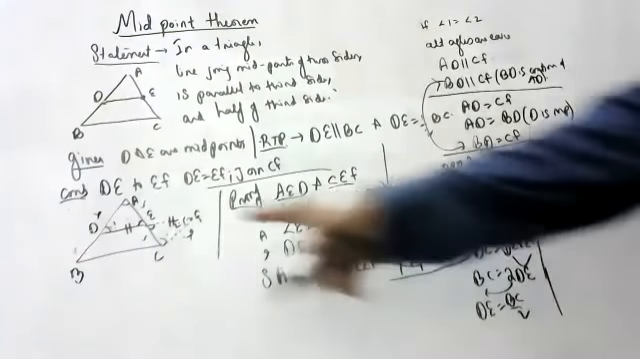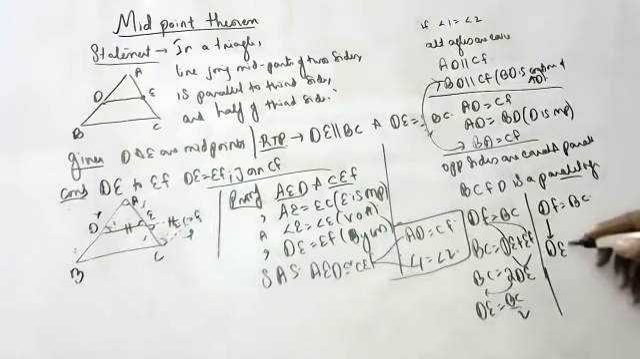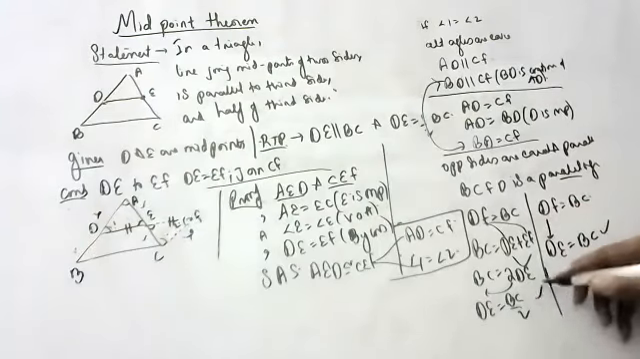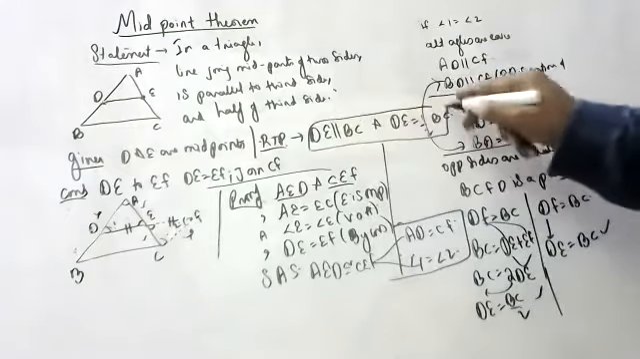In the same way, DF is parallel to BC, which means DE is also parallel to BC. Hence proved.